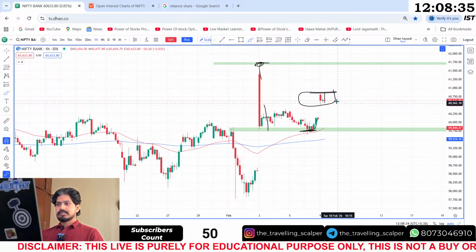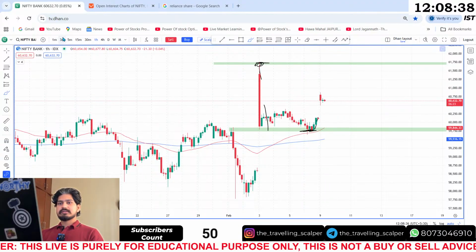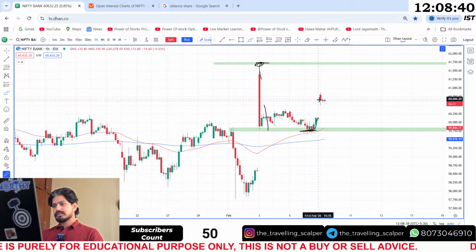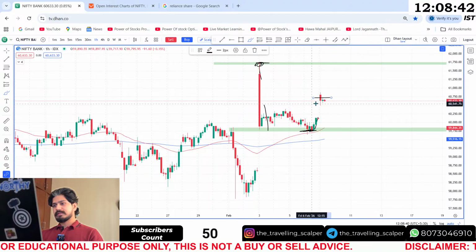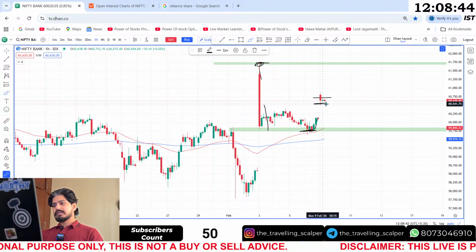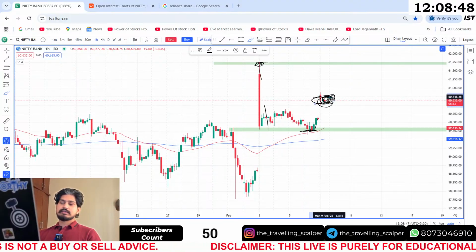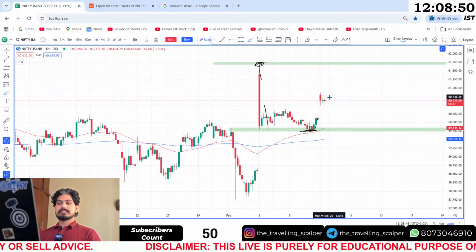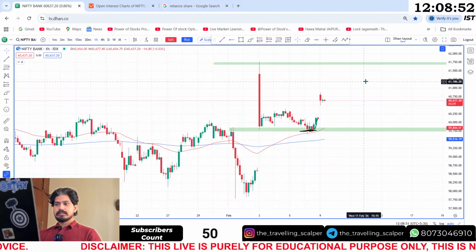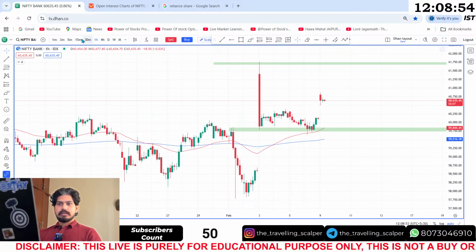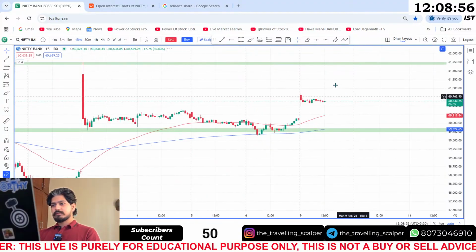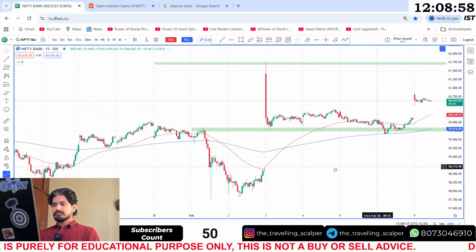That is the reason I said Bank Nifty is sideways in the 1 minute time frame. Here there is literally no momentum. Above this zone and below this zone, the market is not giving momentum inside this zone. So it is purely sideways, is what the Bank Nifty chart is telling us. Okay, this is the 1-hour time frame. And now let's go to the 15 minutes time frame and see what it is trying to tell us.